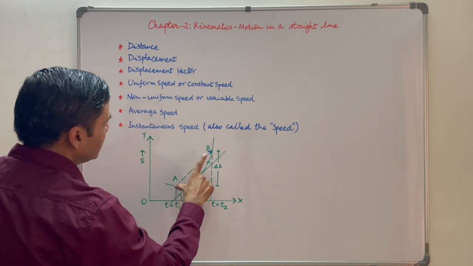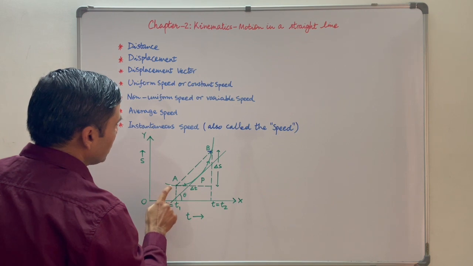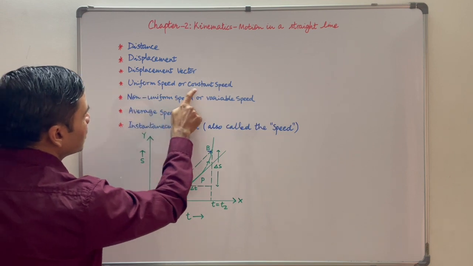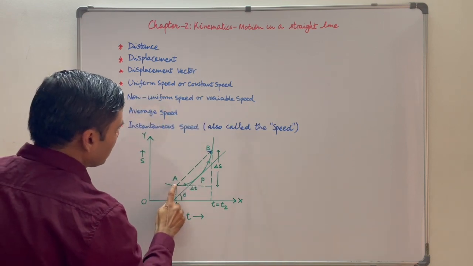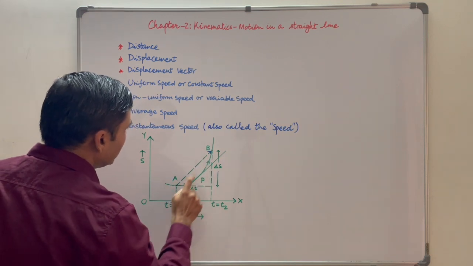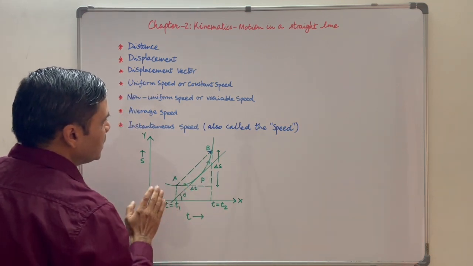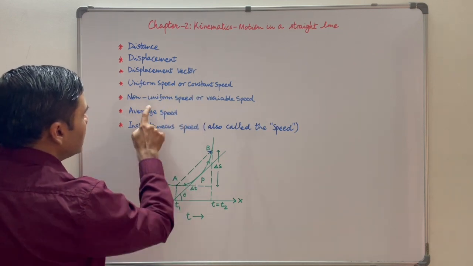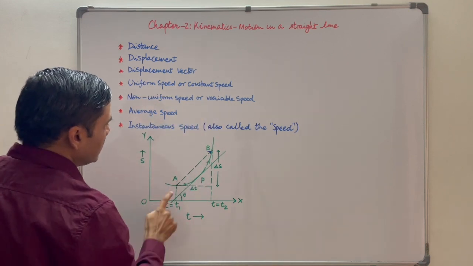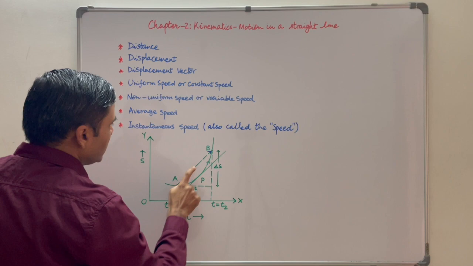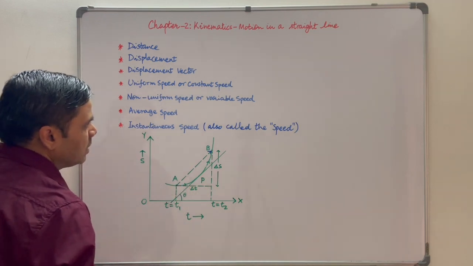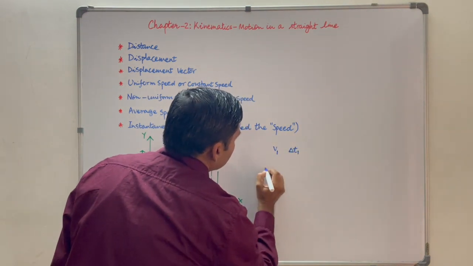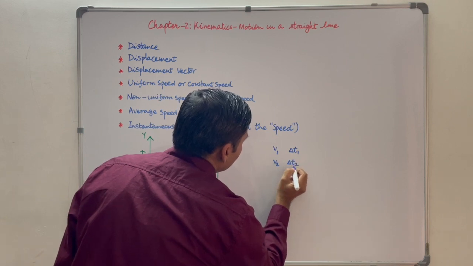Displacement vector. Displacement is a vector quantity. Its direction is from start point to end point. So this is the direction. Uniform speed or constant speed: suppose the particle travels from point A to B on this curve at a certain speed. Its speed doesn't change. Then it is said to be uniform speed or constant speed. Non-uniform speed or variable speed: it is possible that during the journey, speed was changing. For example, suppose speed was v1 for a duration of delta t1, v2 for a duration of delta t2, and so on.